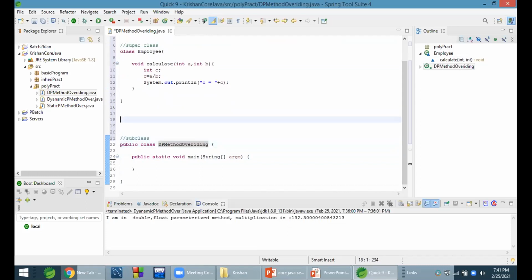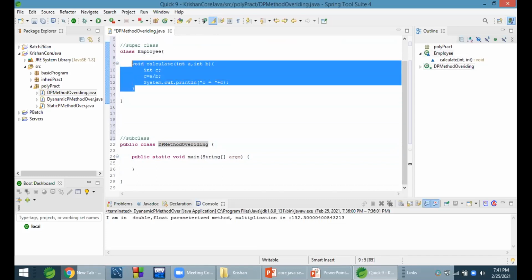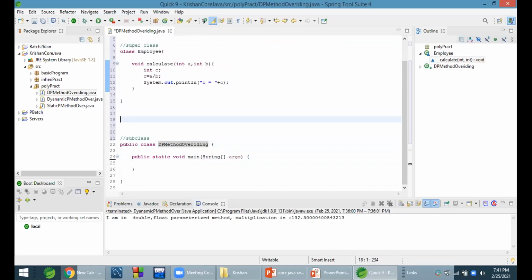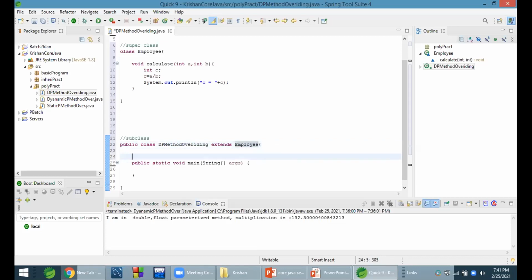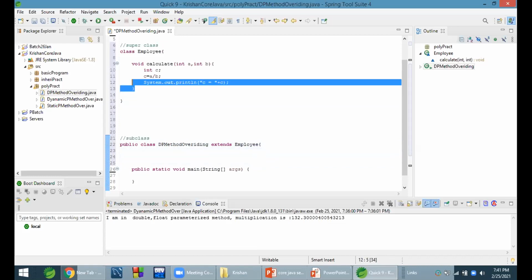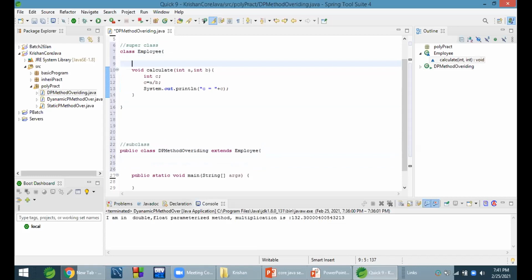The user doesn't want to call this method's implementation. The user wants to call the same method but with a different implementation. In that case, this class can extend the superclass and provide his own implementation. This calculates division. We want to do subtraction.